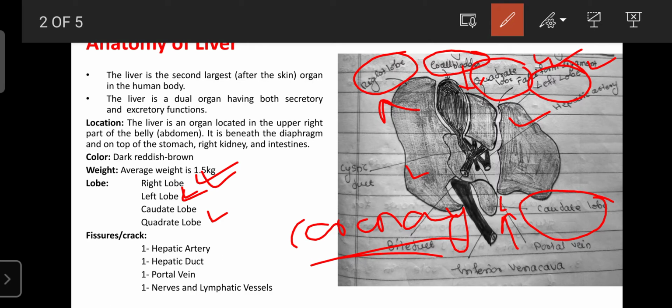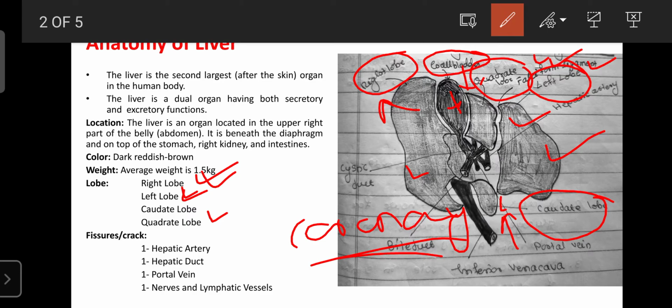Whatever bile is produced in the liver is stored in the gallbladder, and the gallbladder has an opening into the duodenum. When lipids come into our intestine from the stomach, only then the gallbladder secretes the bile. That bile is helpful for the processing of lipids.